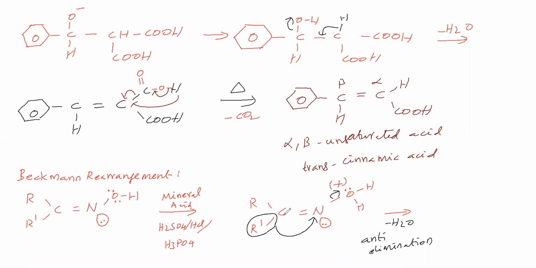So what will we get? This R-C will have a double bond to N, and this R' will be on N, which has a lone pair. Now this C has lost a bond, therefore C will get a positive charge. Then the water eliminated in this step will attack this C plus, because C is positively charged, an electrophile.